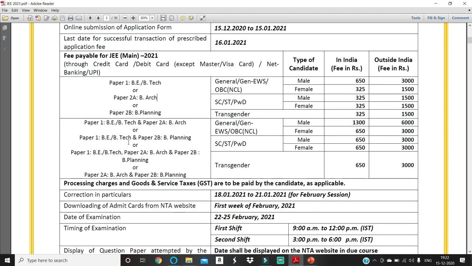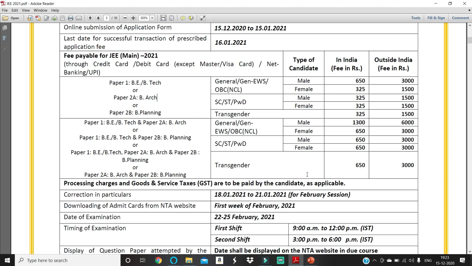This is for Paper 1 BE/BTech. For both papers collectively, Paper 2A BArch and Paper 2B B.Planning, General and EWS male candidates need to pay 1300 and female 650. Outside India, for those who want to join through DASA, you need to pay 6000 for male and 3000 for female. For SC, ST, PWD male, 650 and outside India 3000; for female, 650. Transgender in India need to pay 650, and outside India 3000.